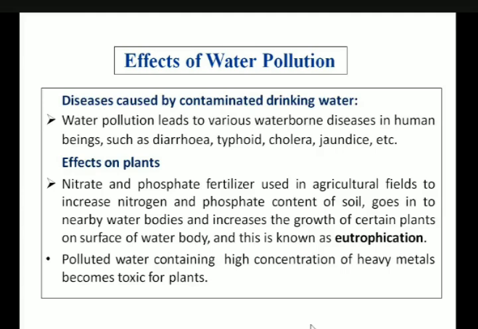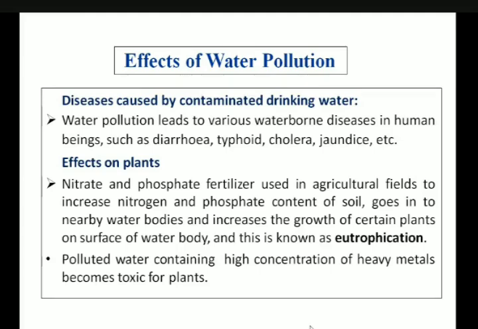It not only affects human beings, water pollution affects plants also. Nitrate and phosphate fertilizers used in agricultural fields, this nitrogen and phosphate content of the soil, will go to nearby water bodies and lead to another problem known as eutrophication. We already discussed eutrophication in the first unit, when we discussed different ecosystems.